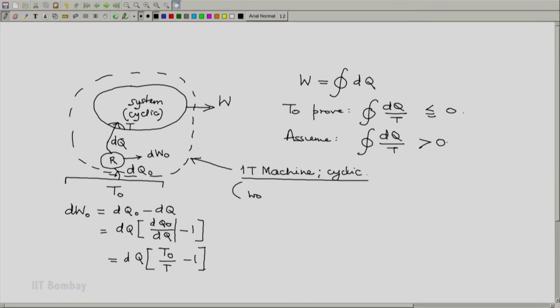And what is the work output of this one-T machine? The work output is W plus the integral of all these dw naughts, which is W plus the integral of T naught dq by T minus dq.